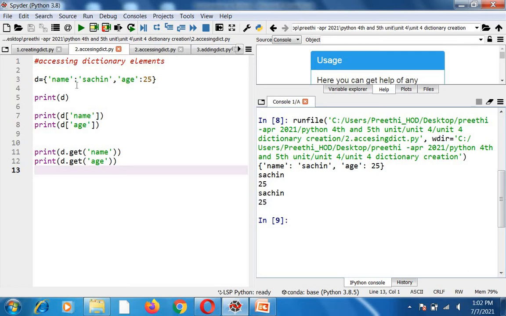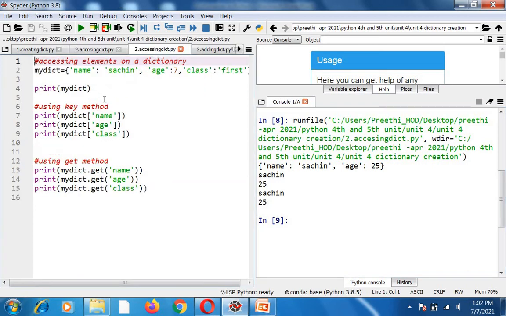So as I told you, you cannot access with the help of indexing, like indexing values 0 usually in tuples or otherwise in a list. How do you access all the elements by using an indexing operator? You'll be giving 0, 1, 2, 3. So when you want to access the second element, you have to give D of 1. But here you cannot access like this. If you want to access, you have to mention your key part. D, this square bracket, then you have to mention the key part over here. Or otherwise, we can use a get method. Okay. Is it okay, students?